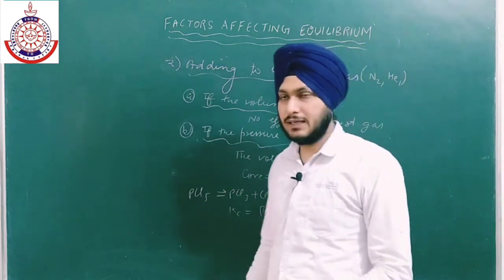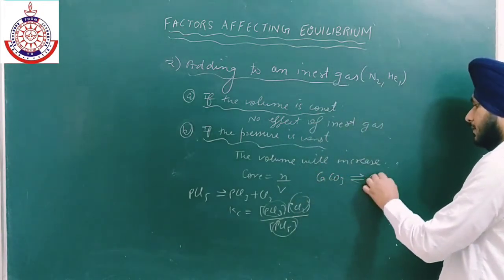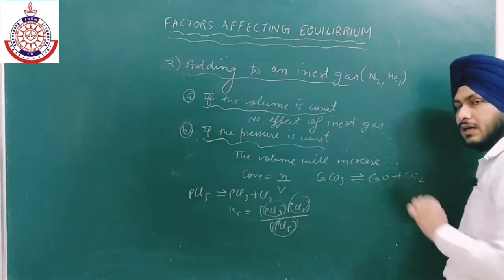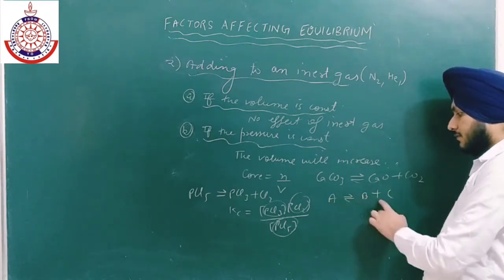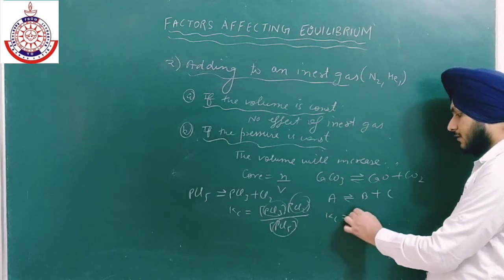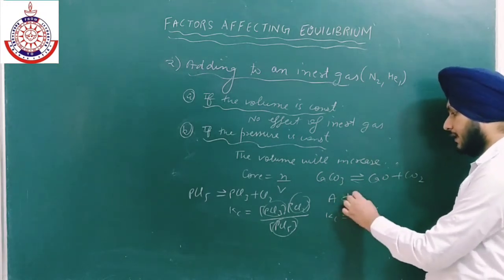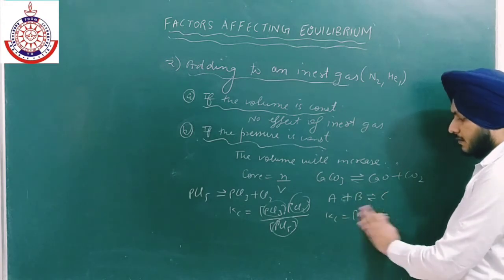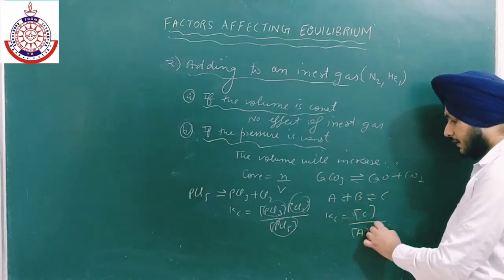Okay, overall the Kc value will increase. For example, if we have CaCO3 gives CaO plus CO2. Or if we are taking any general example like A gives B plus C, then Kc will be concentration of B, okay, wait a minute, if we are taking A plus B gives C, then Kc is C divided by A into B.